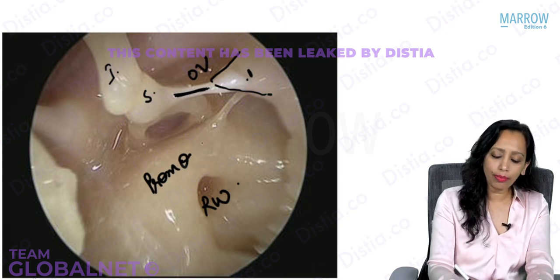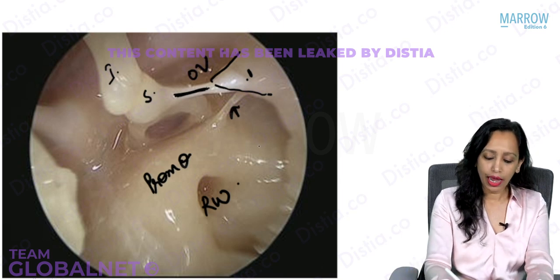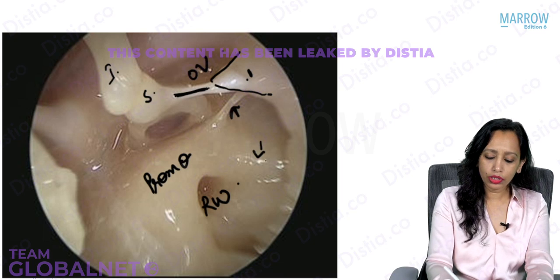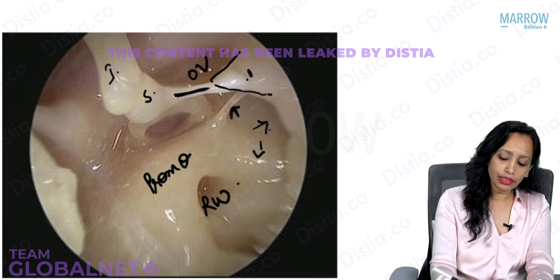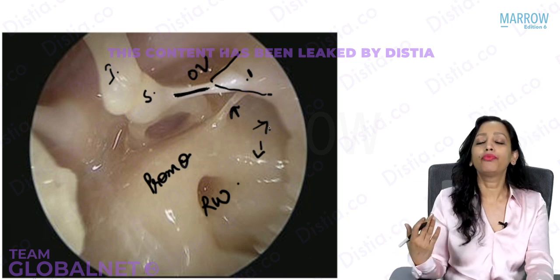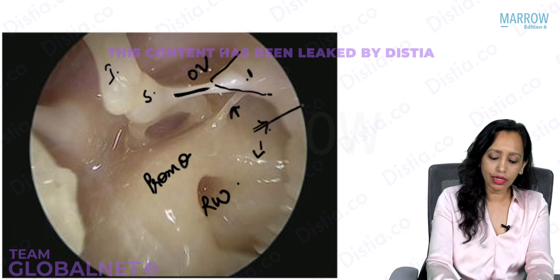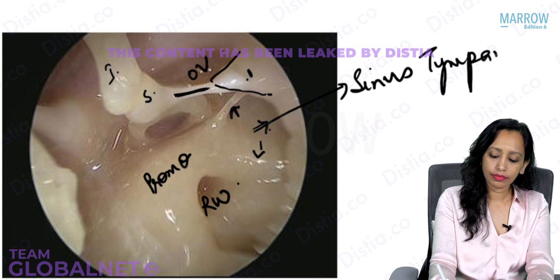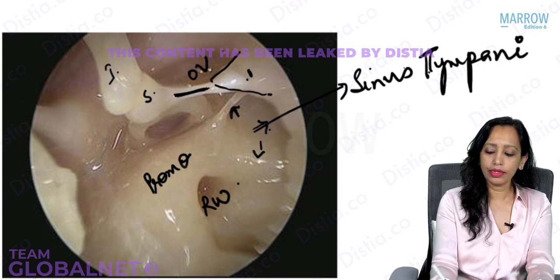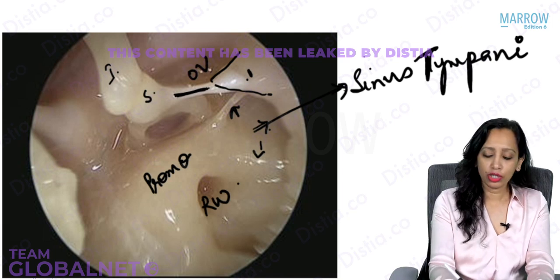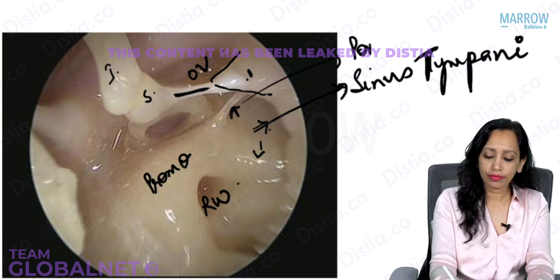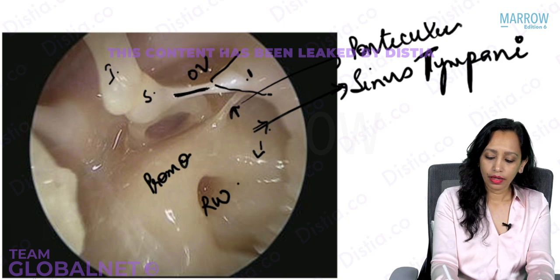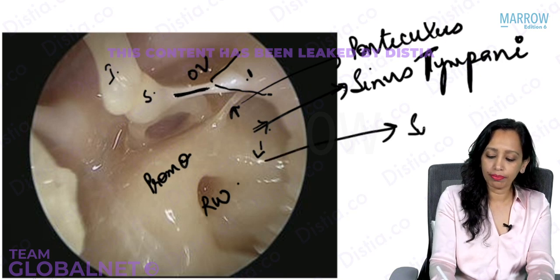And just notice here from the promontory, can you see this? This is the upper crest of bone, and here this is the lower crest of bone, which goes towards the posterior wall. And here in between these two areas, hidden behind the pillar of the vertical segment of the facial nerve, is the sinus tympani area. So this upper crest is what is known as the ponticulus, and the lower crest is what is known as the subiculum.